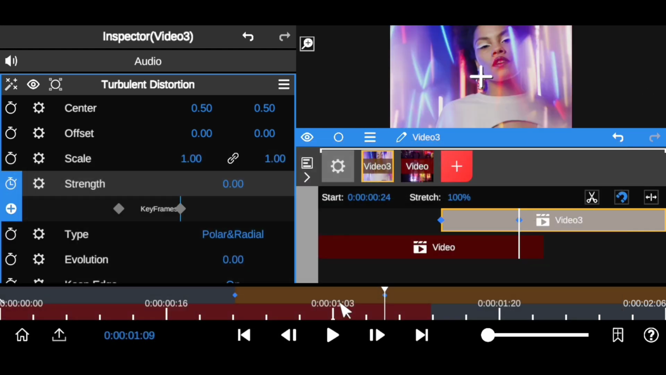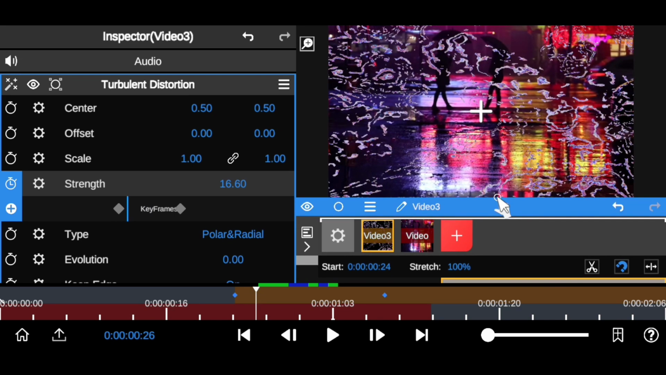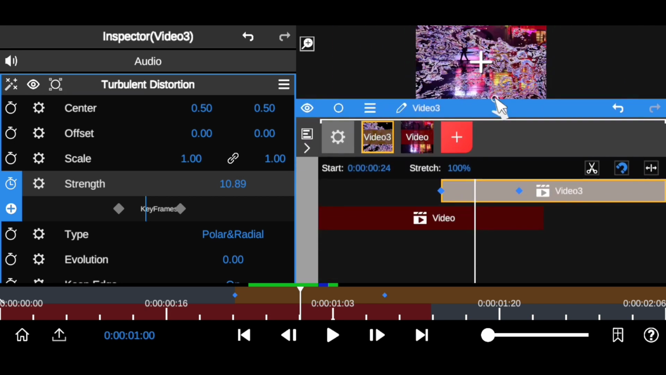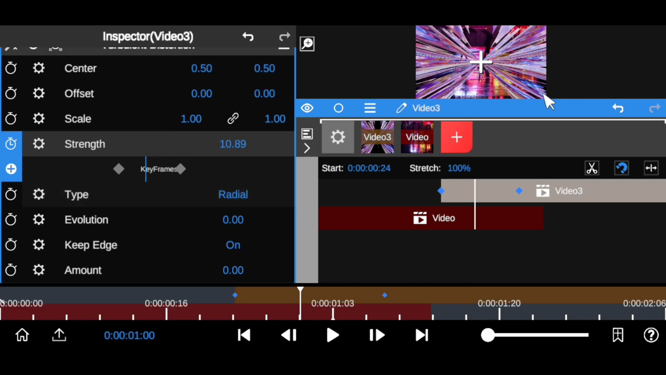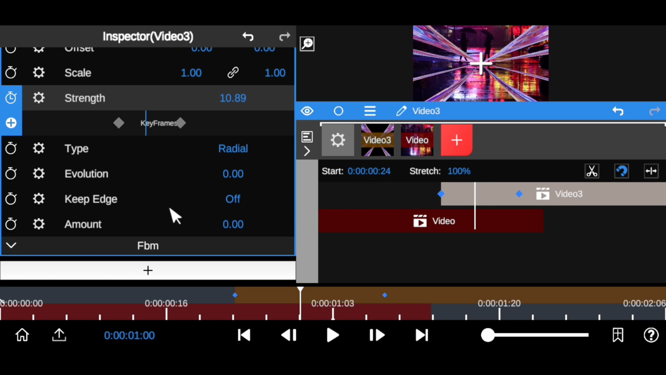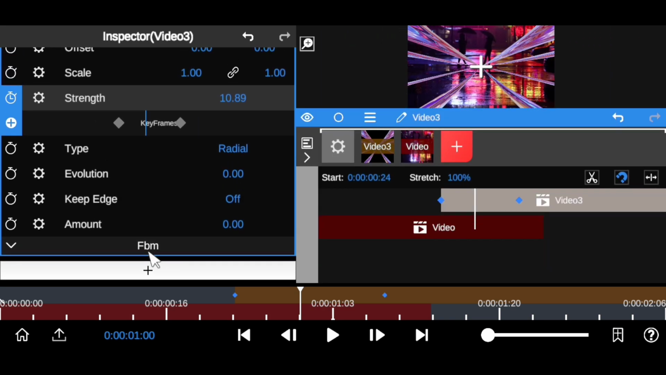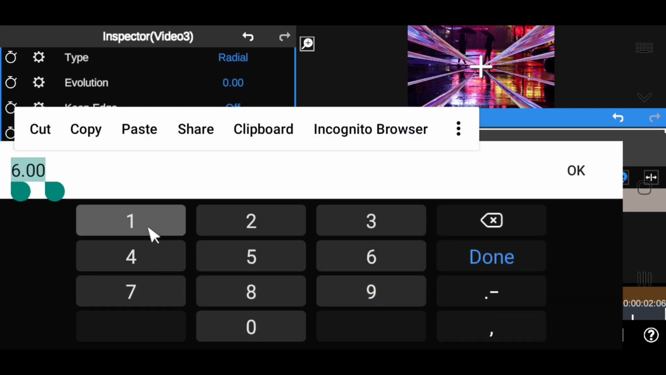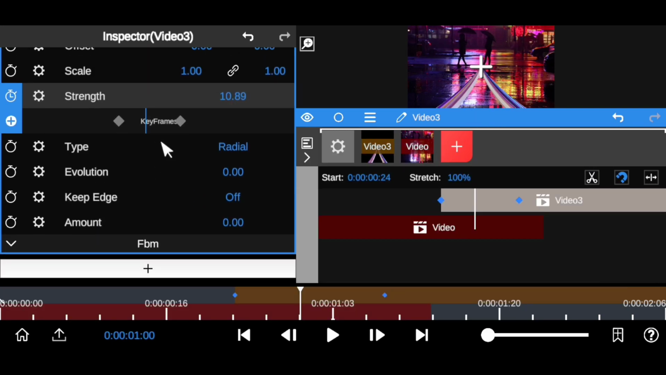As you can see, what you just created looks like a paint. We want to take this to the next level. Come down to this type and change it to radar. Then come down to keep edges and turn off keep edges. Open up this FBM right there and set the octave to 1. As you can see, it has been set to 1, and close this up.